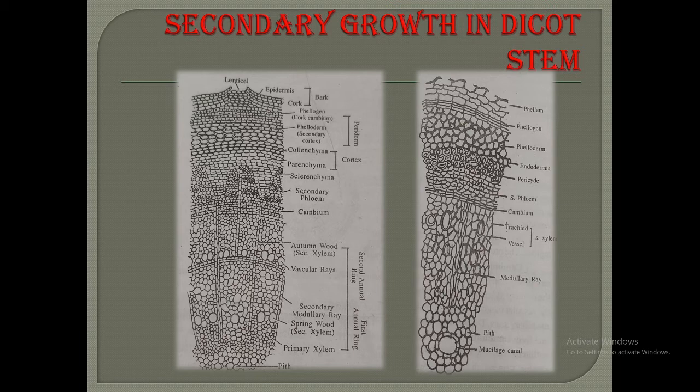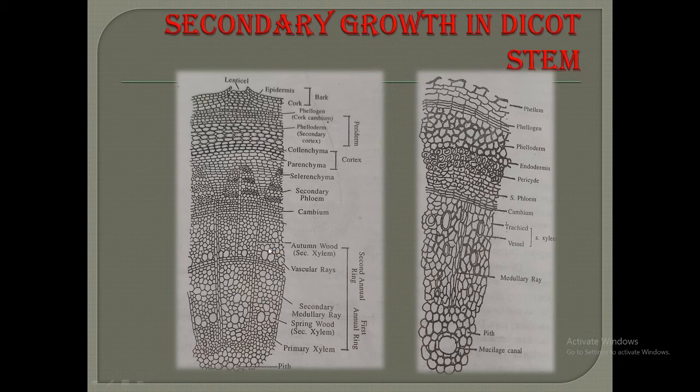If the cell is differentiated on the side of the xylem, it forms the xylem, while if it is on the side of the phloem, it forms the phloem. So here, the xylem is formed towards the inner side, while the phloem is formed towards the outer side of the cambium. The cambium cells divide continuously, producing secondary tissue on both sides. Here the secondary phloem is formed, and here the secondary xylem is formed.